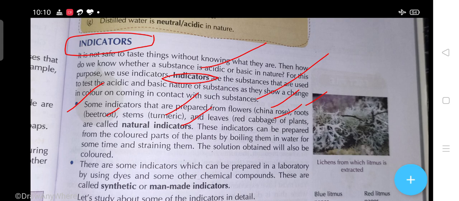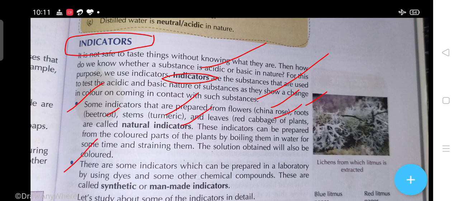These indicators can be prepared from the colored parts of the plant by boiling them in water for some time and straining them. The solution obtained will also be colored.